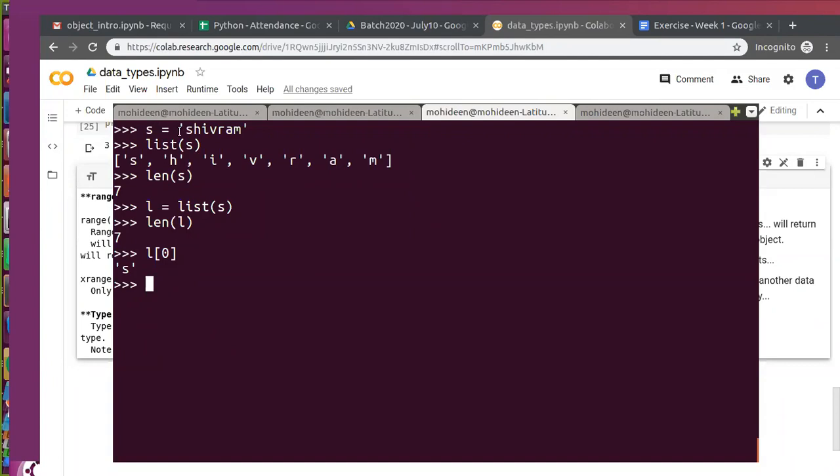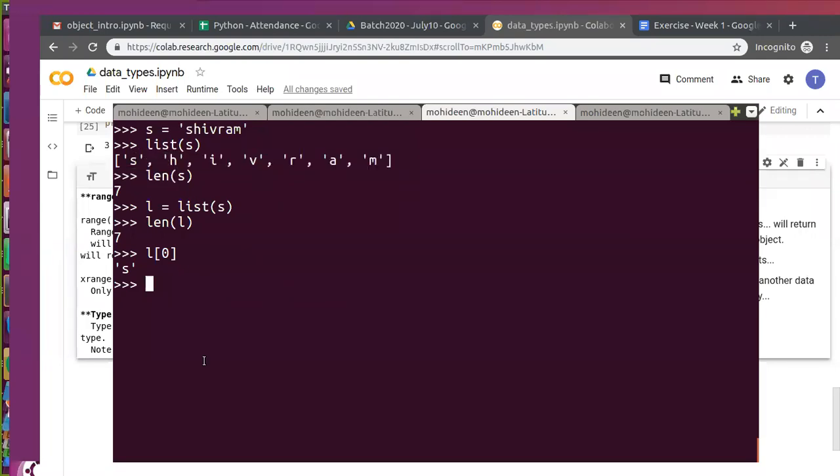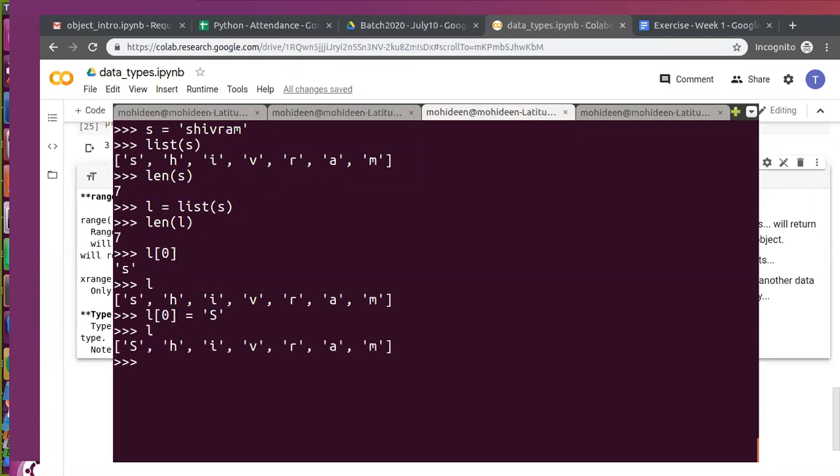Here your input, when we declared it, was an immutable data type. Now we have converted it into a mutable one. So if you want to apply something in the list, like replacing L of 0 with something else or a capital, it's reflected. Then you can convert it back to string.